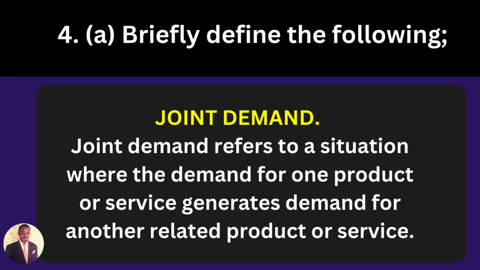Joint demand refers to a situation where the demand for one product or service generates demand for another related product or service. So joint demand means that when you order a product, you will obviously order another product. They are products that go hand in hand, meaning that you cannot get one without getting another. So the products or services that go hand in hand, if you take one, you must need another. That is why you hear the word joint demand.